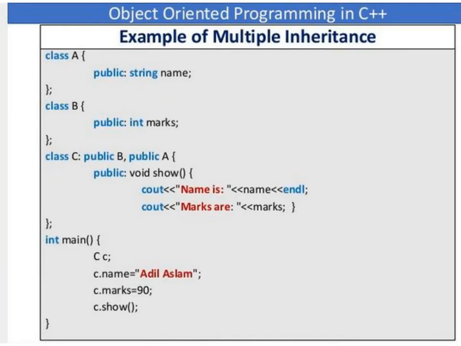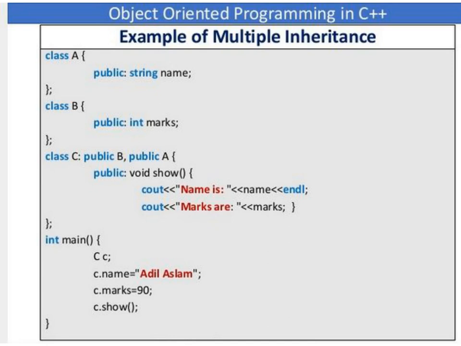The next example of multiple inheritance. Let's discuss this example program. In class A, we have declared a public data member, the variable name, which is of string data type. Then we have declared class B, where marks is a public data member of integer data type. Then class C is a child class derived from the two base classes A and B. In the child class we have declared one member function called show.